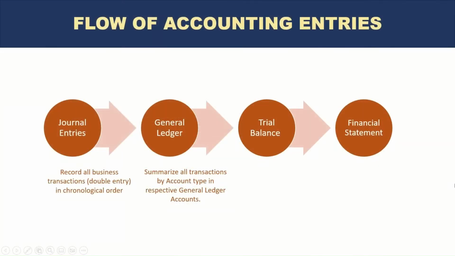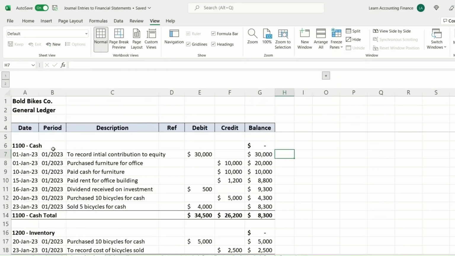Now, journal ledger is where all of these accounting transactions are summarized, but this time they are based on the account number or GL account type. Let's take a look at that. So the journal ledger will look something like this. So as you can see, each account will have an account number. So in the case of cash, for example, we have the account number 1100.